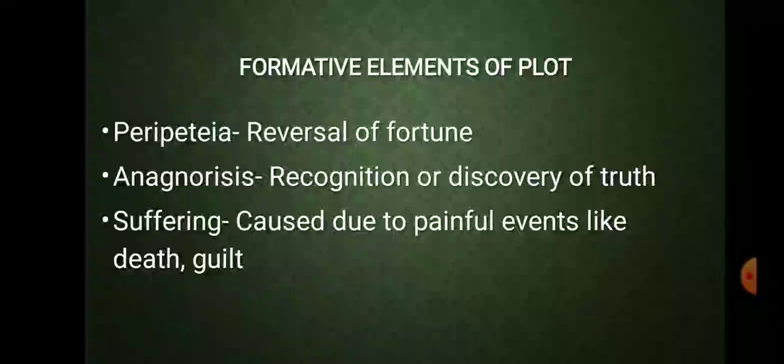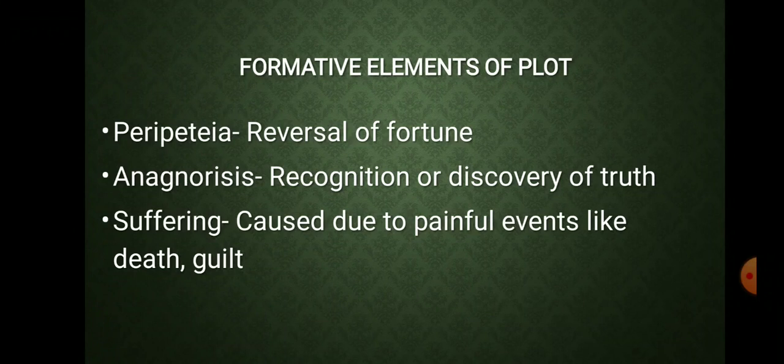When the central character gets to know something very significant, very important, and after that there is a change in the fortune. He gives the example of Oedipus Rex. Oedipus gets to know that he has murdered his own father and married his own mother, and after that he goes into a kind of guilt, and he gouges out his eyes. So that is a kind of discovery, that he gets to know that the person whom he killed was his own father and the person whom he married was his own mother.